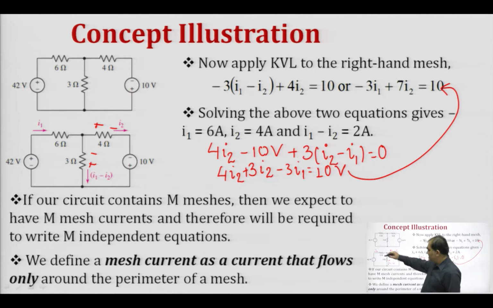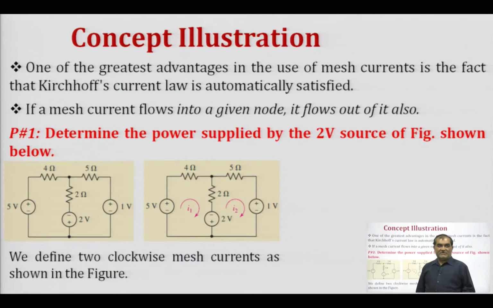That is, suppose we are defining this particular loop as a mesh, then this total current I 1 will be moving around the perimeter or the periphery of this circuit. One of the greatest advantages in the use of mesh current is the fact that Kirchhoff's current law is automatically satisfied.